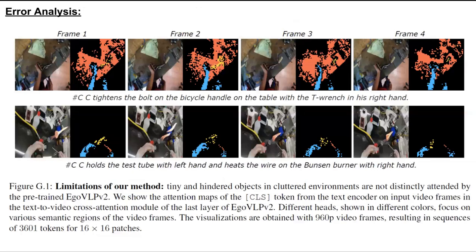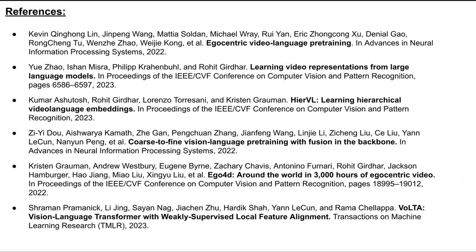Although EgoVLPv2 learns impressive cross-modal representation during pre-training, there are still some cases where the model fails to identify tiny and hidden objects, especially in cluttered environments. Higher resolution frames will be more helpful in addressing such scenarios, which we plan to explore in future. Here are the primary references of our work.